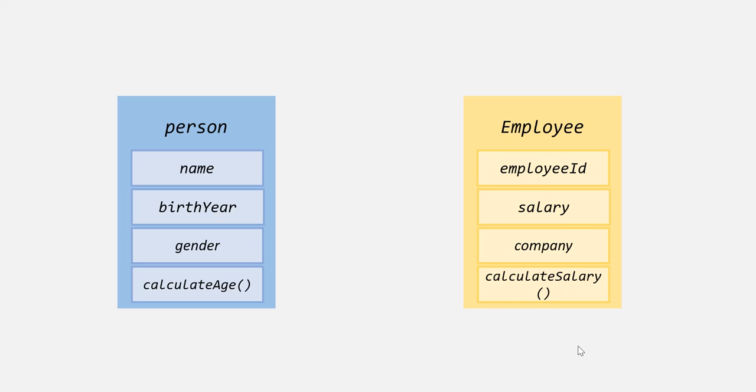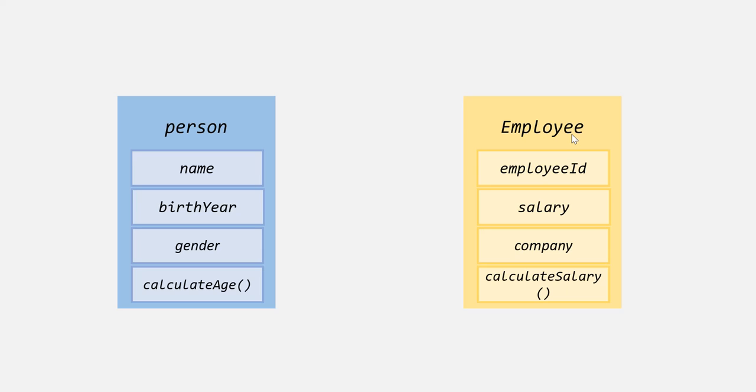So one way is we can create this employee function constructor and set these properties for it. We can set name, birth year, gender property, employee ID, salary, and company property for this employee function constructor, and we can attach calculate age method and calculate salary method to the prototype of the employee function constructor.